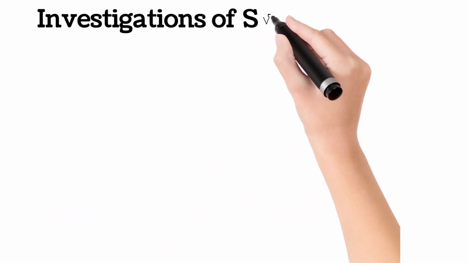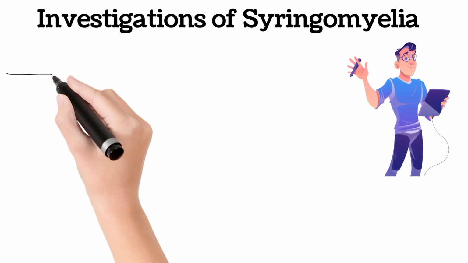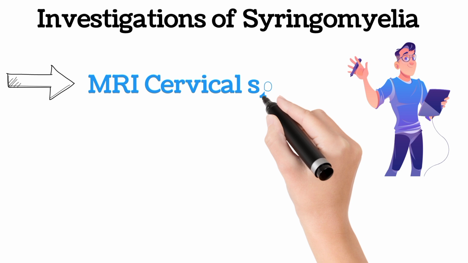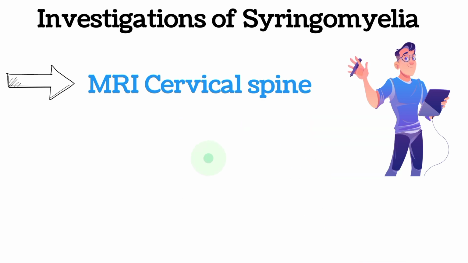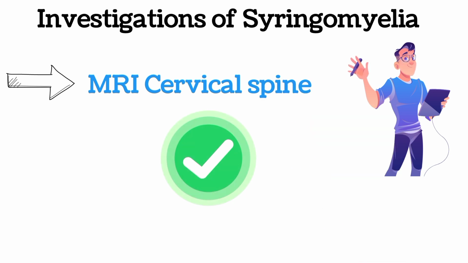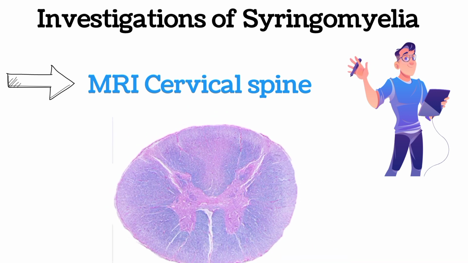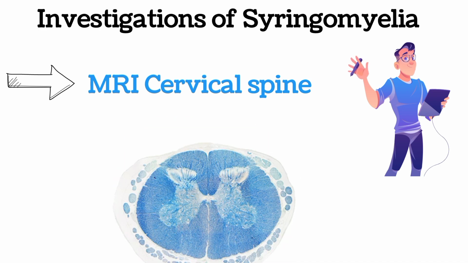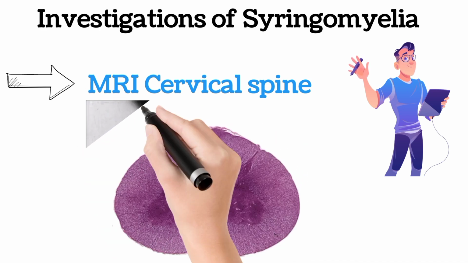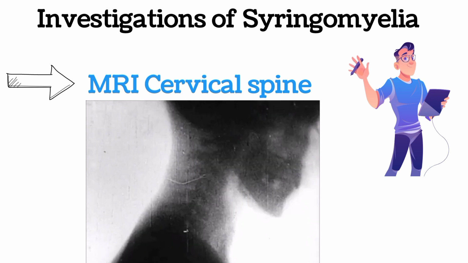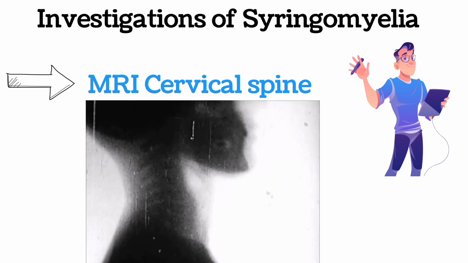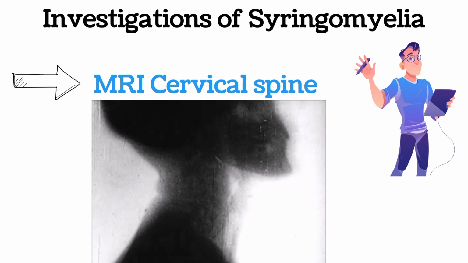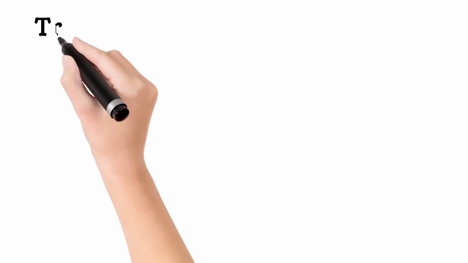Now we move towards the investigations or labs of syringomyelia. When we talk about the investigations, MRI is the best answer because it is the investigation of choice for syringomyelia. We advise magnetic resonance imaging of the cervical spine, and each section of the MRI shows different anatomical positions of the cervical spine. If there is any hyperdense area, any cystic cavity, any tumor or any mass, it is detected on the MRI.